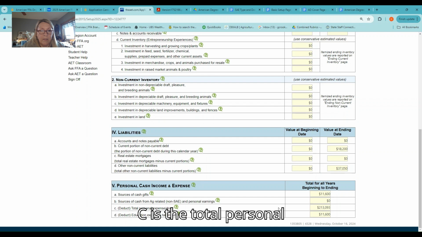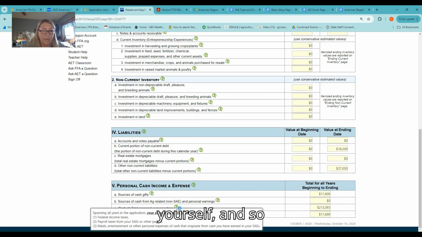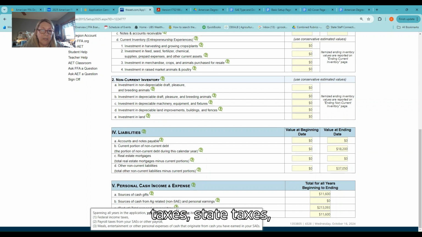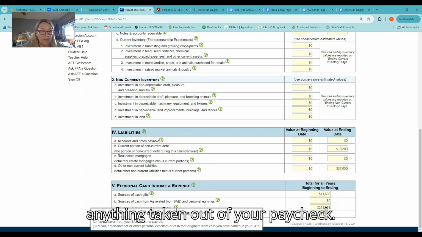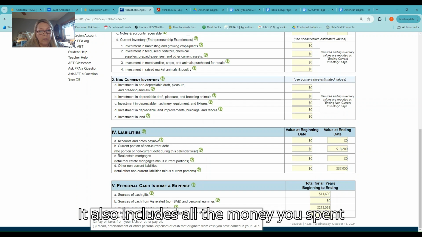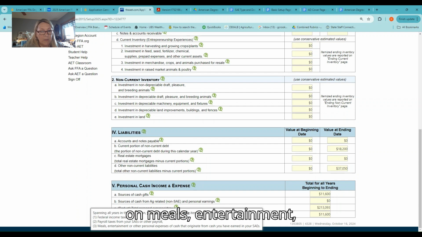C is the total personal expense or draw. This is your money that you spent on yourself. And so it could include your federal income taxes, state taxes, anything taken out of your paycheck. It also includes all the money you spent on meals, entertainment, personal expenses.